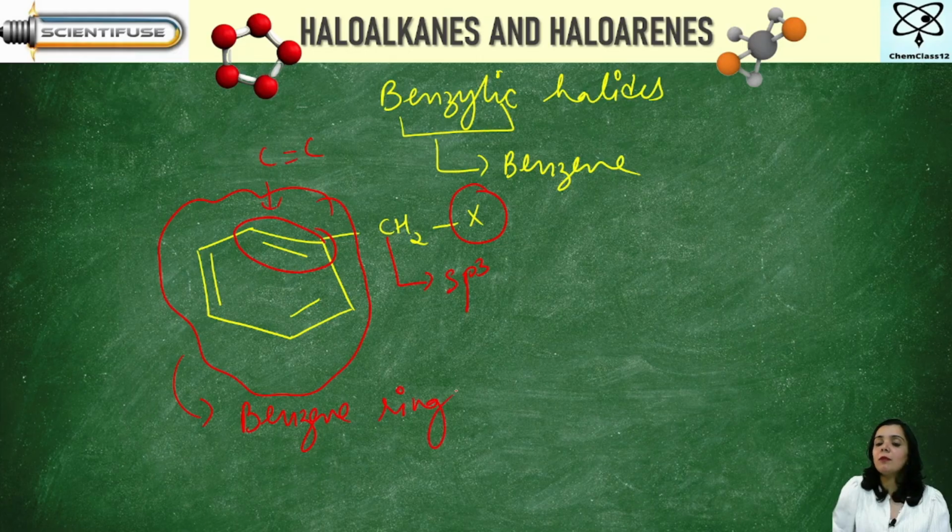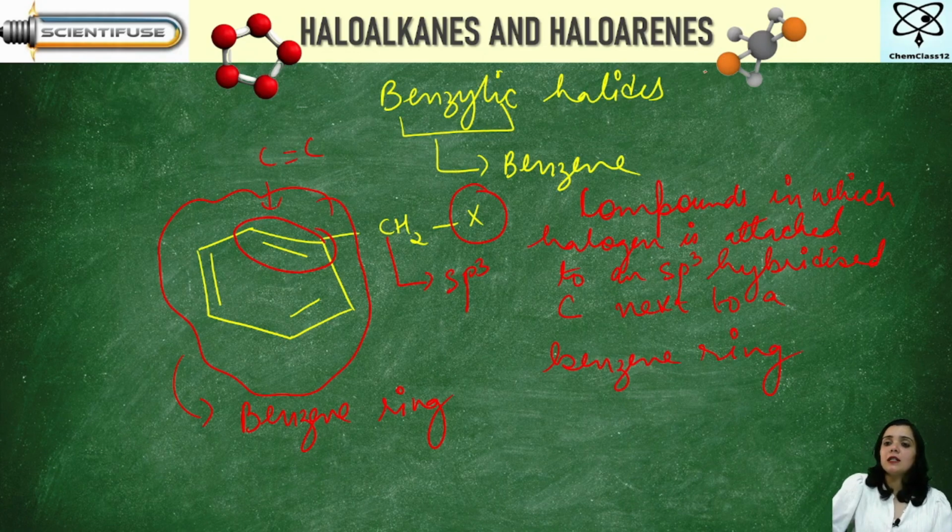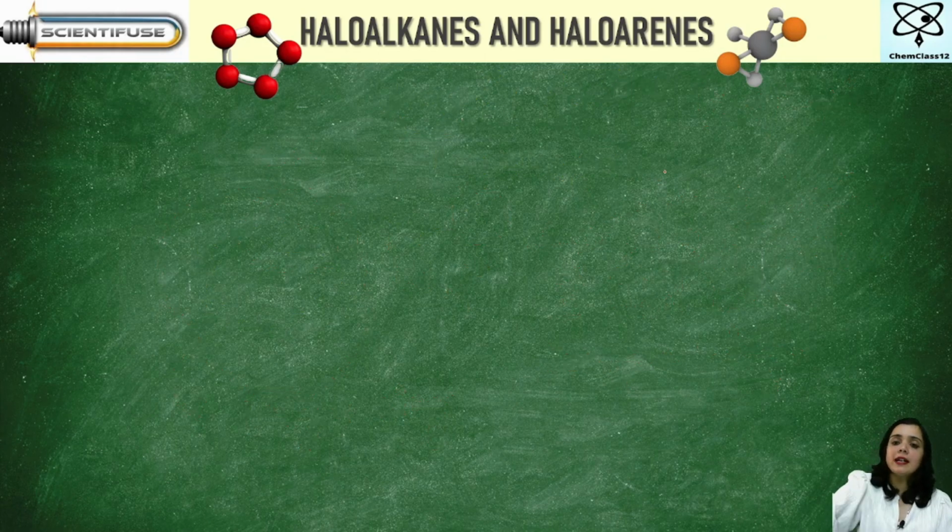So how do I construct my sentence? Compounds in which halogen is attached to an sp3 hybridized carbon atom or carbon next to a benzene ring. Simply that. Got it? So this again falls under which category? CspX.